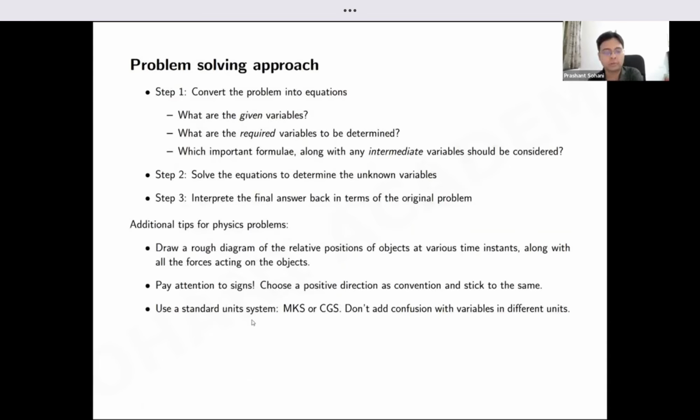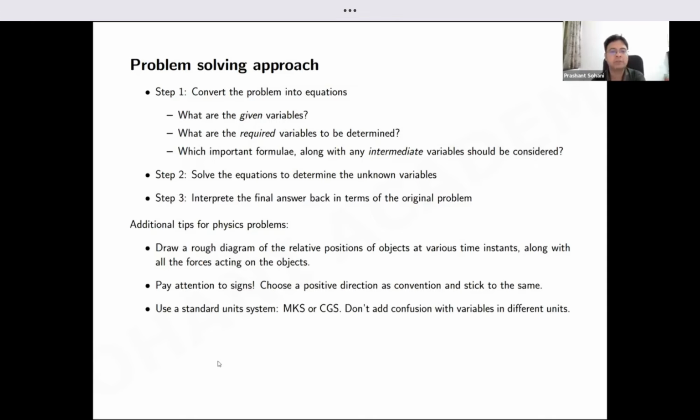And also make sure that you follow a standard system of units like MKS or CGS. The question may try to trick you by presenting information in different units, but you should convert everything into one system and only then start to solve the question. So these are some basic ideas which you need to keep in mind while solving the questions. Okay, so this is how you should approach any new problem.